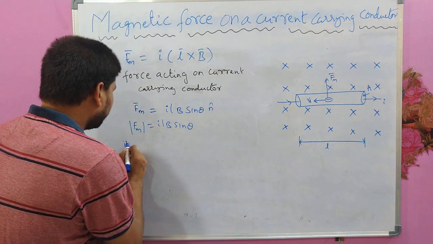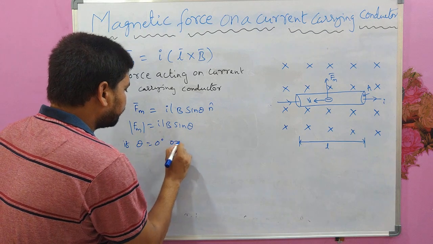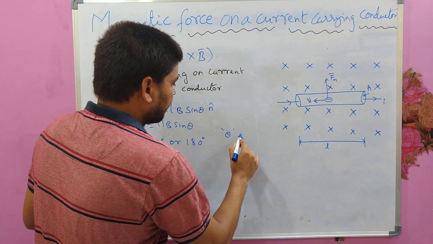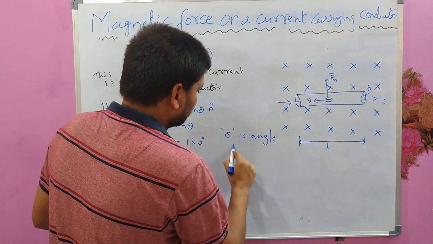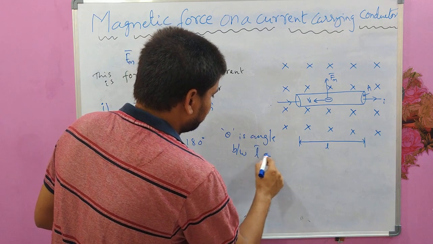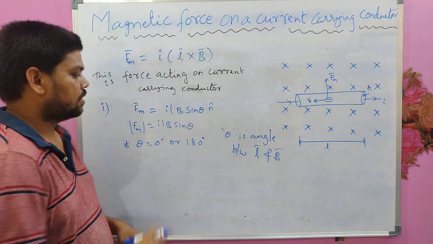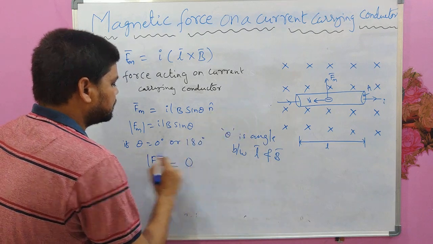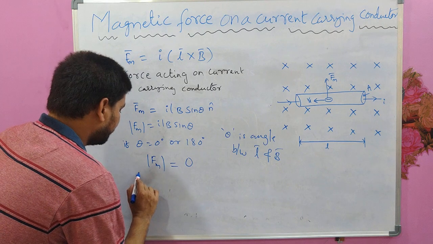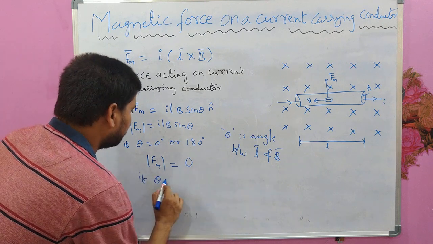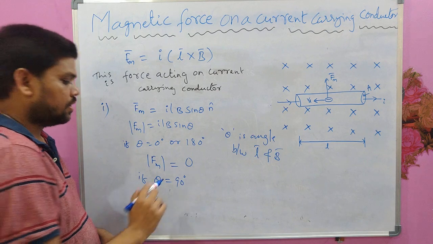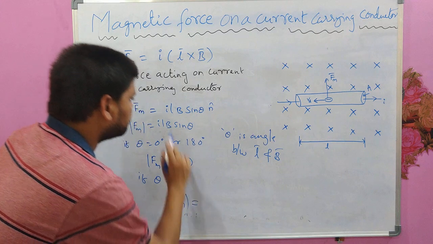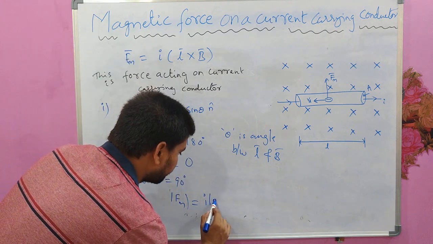So if theta equal to 0 degrees or 180 degrees, where theta is the angle between L and B, then the force experienced by the conductor will be 0. And if the angle between L and B is 90 degrees, then the force acting on the conductor would be maximum, which is equal to ILB.